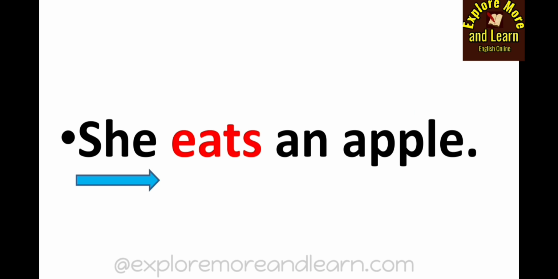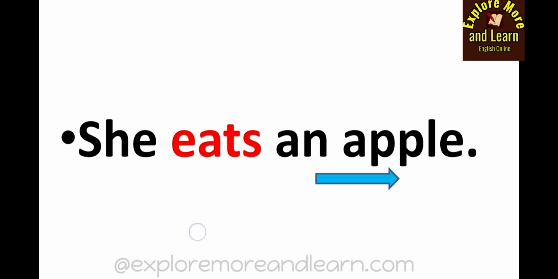Another example, she eats an apple. Here again you see the action which is done by the subject is transferred from the subject to an object. That means something is being done to an object. That is the important thing which you have to keep in your mind, that action should be transferred from the subject to an object. You have to check whether something is being done to an object or not. And transitive verbs take an object.